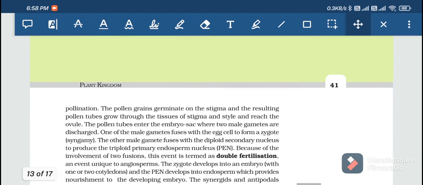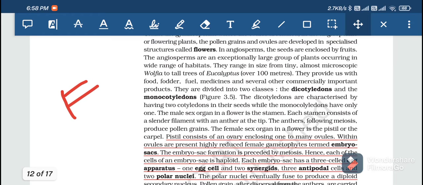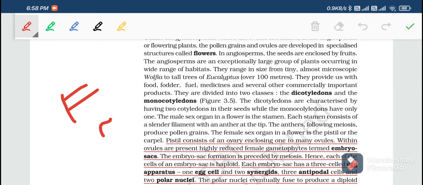Pollination. Next, the pollen grains germinate on the stigma, and the resulting pollen tube grows through the tissues of the stigma and style and reaches the ovule. Sorry, I forgot to explain the female part first. It has a stigma, a style, and an ovary. The stigma is the sticky part of the female.